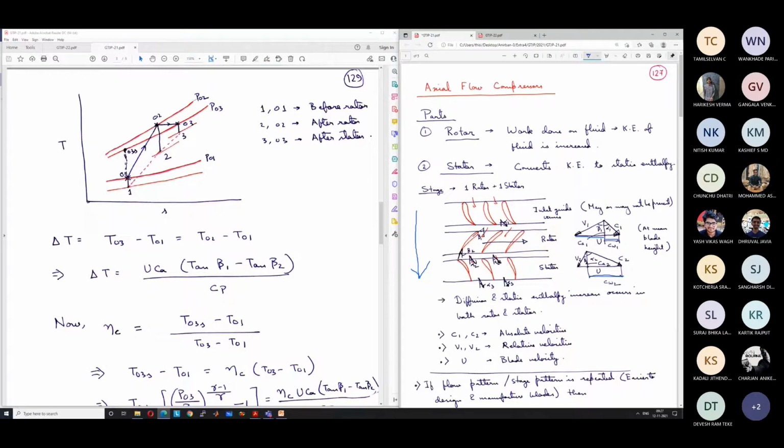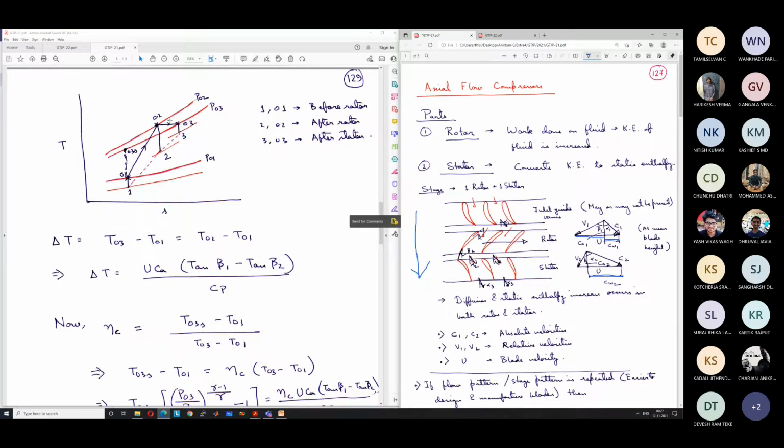T01 is equal to T1 plus C1 square by 2Cp, from the definition of stagnation temperature. So here this distance is quite small. Then in the rotor, we know that the absolute velocity increases significantly, so C2 square by 2Cp is quite large. As a result, the static temperature at point 2 is much below that at point 1. There is a significant kinetic energy, as can be seen from here.